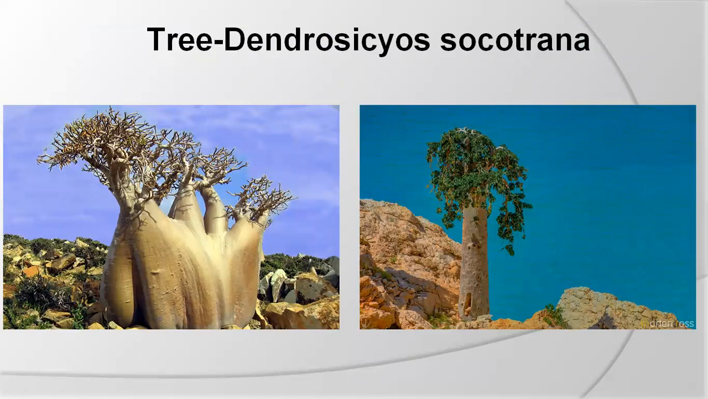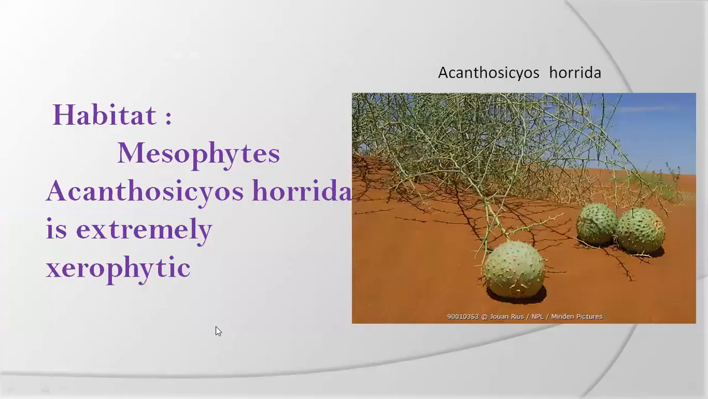Rarely we can find some trees in the Cucurbitaceae members. That is Dendrosicyos socotrana. This is a very rarely found tree species in the Cucurbitaceae members. They are small trees, and we can observe this beautiful diagram, rarely present.